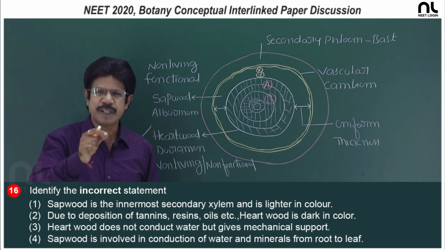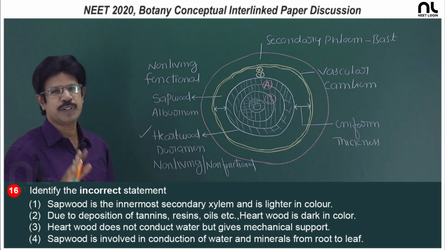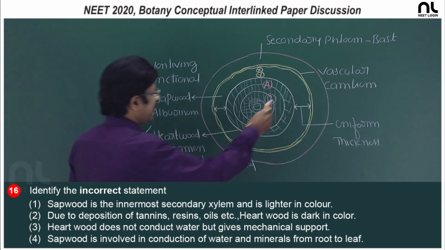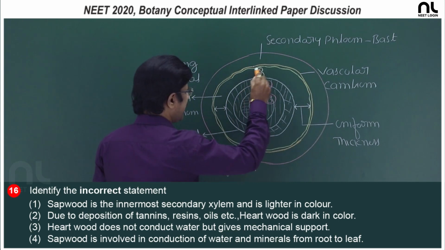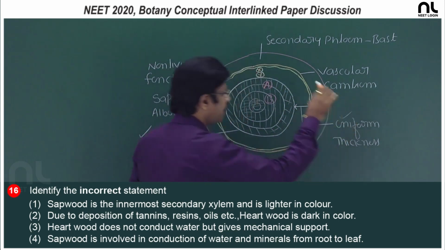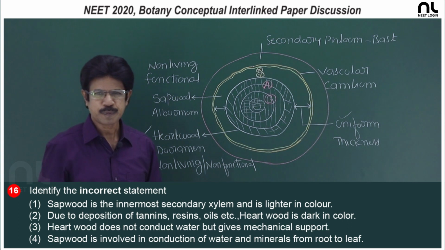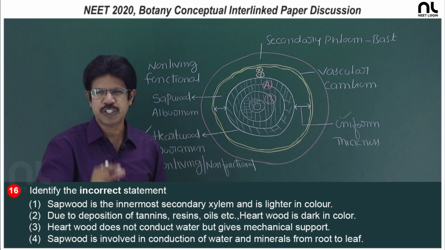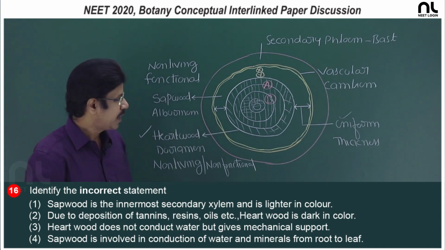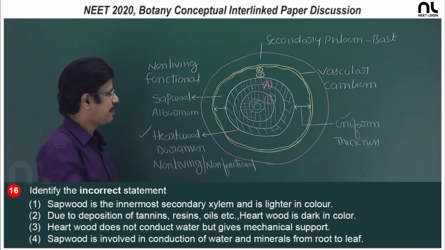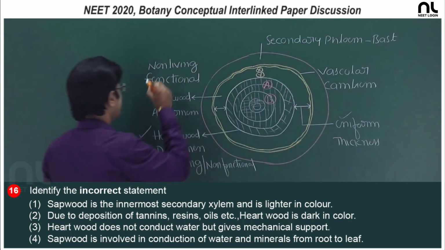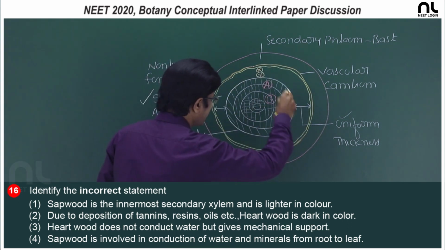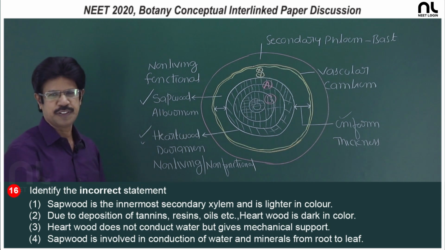It conducts water and minerals from the root to the leaf; that sapwood is functional, and it is non-living. And there is the vascular cambium. In case of sapwood, it is always of uniform thickness. Sapwood gradually converts into heartwood, and the same amount of sapwood is going to be formed again. So, the wood with uniform thickness but increasing diameter is the sapwood. The wood which increases in diameter as well as thickness is heartwood.